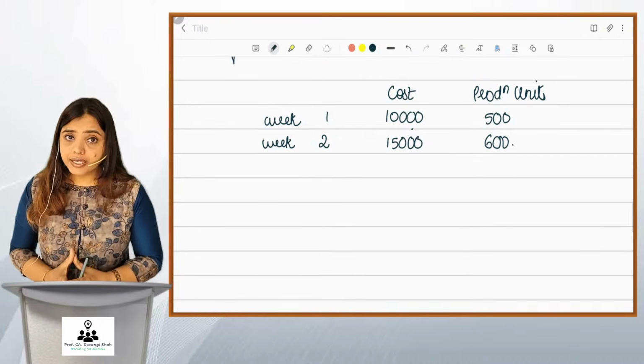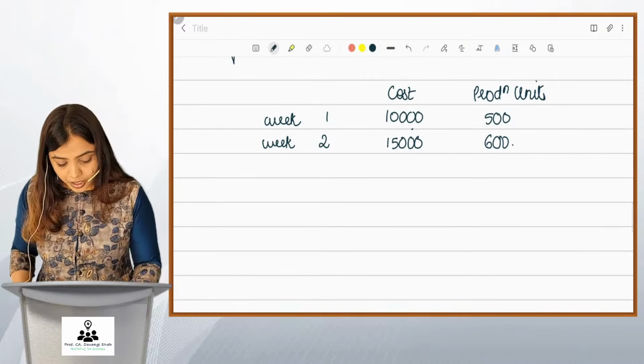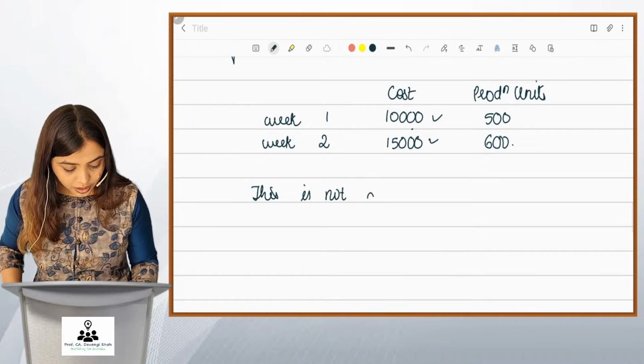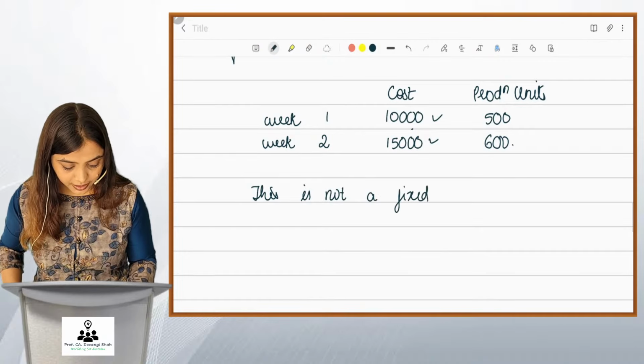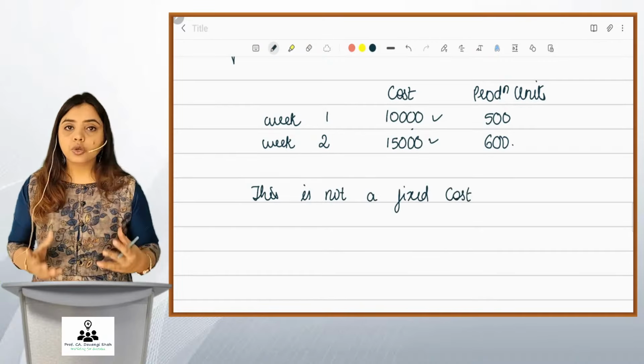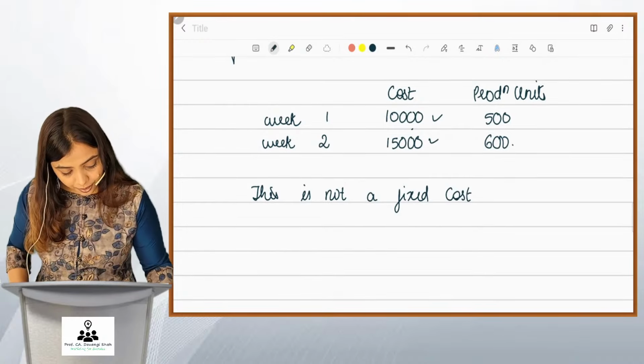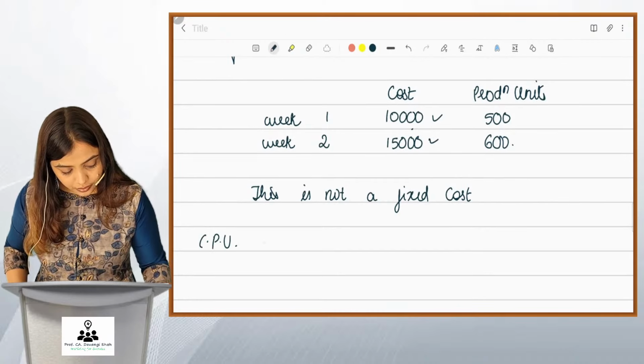So is it fixed? Obviously no. The total amount is not the same, right? So this is not a fixed cost. Correct? First we check the total amount. It is not a fixed cost. No problem. Now we check per unit. Cost per unit.